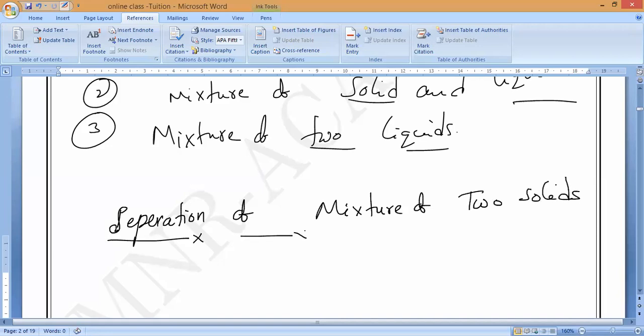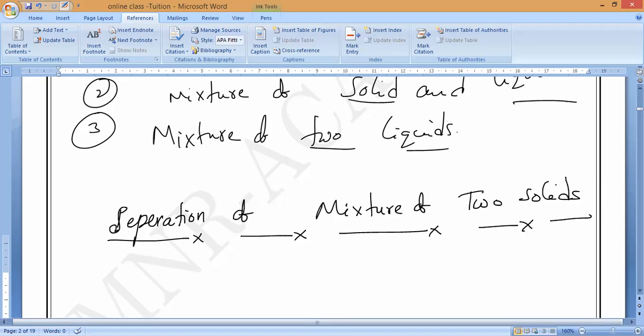Now I will tell you some techniques. Whenever you get a mixture of two solids, based on this only you are going to use these separation techniques. You are not going to use any other techniques. Based on the substances, I categorize into three categories: two solids, one solid and one liquid, and next one is two liquids. Now, separation of mixture of two solids.